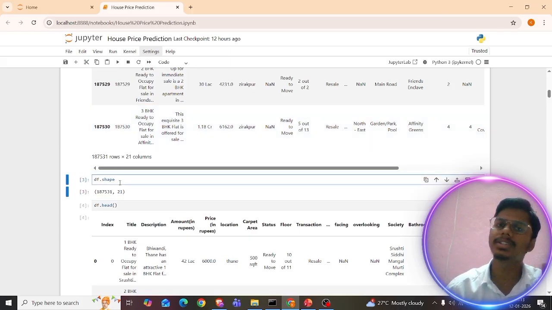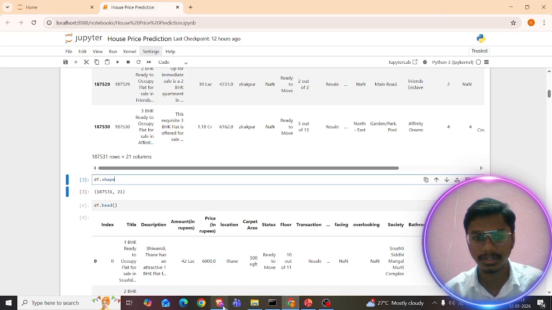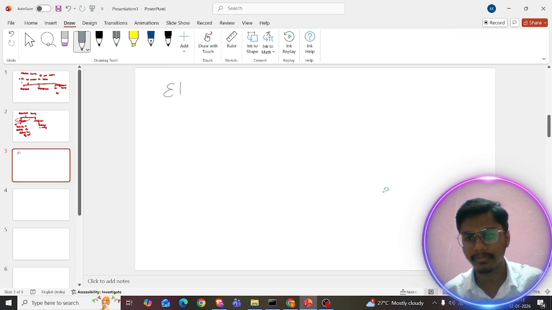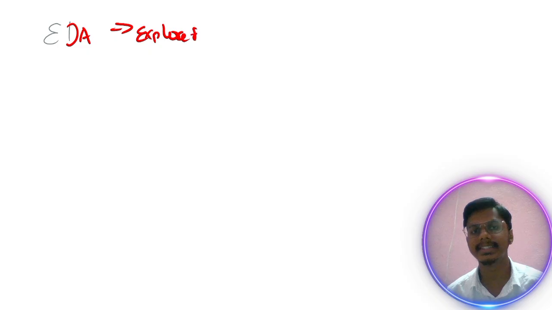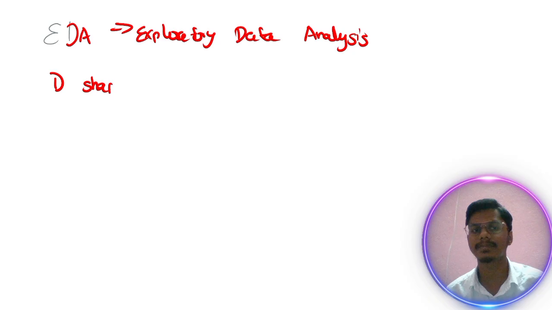So again, let me know the shape of this data. How can it be possible, right? So the shape of the data. These are the topics available in my EDA part. So let me get into this. Wait a minute, guys. EDA is nothing but exploratory data analysis. In this exploratory data analysis, we want to see something about the shape of the data, and the information about the data.